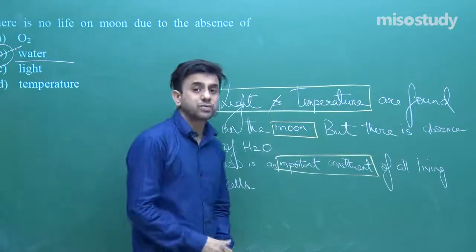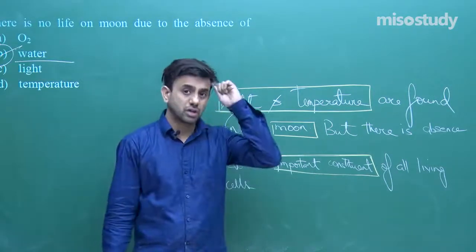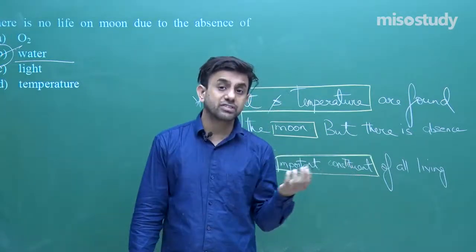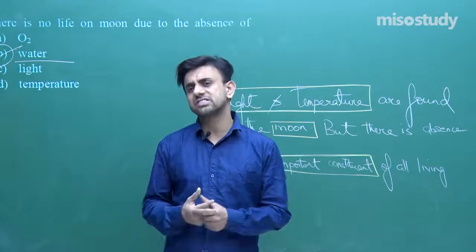Also we see that water is required for the transport of materials, nutrients, and for the transport of excretory substances. Water is required for temperature regulation, for maintaining homeostasis, and so many things.